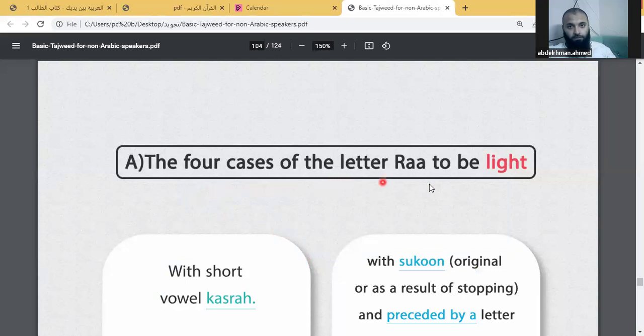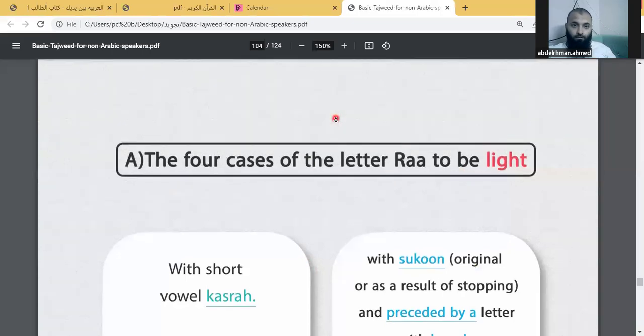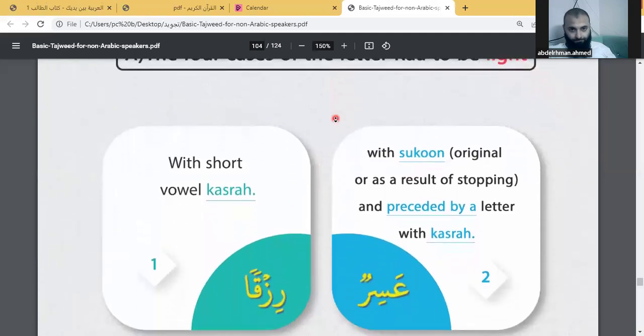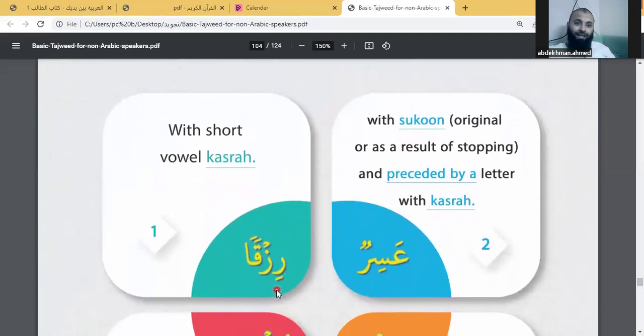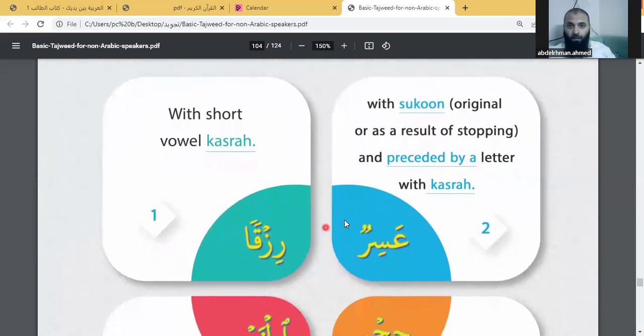The 4 cases of the letter Ra to be light: with the short vowel Kasra, when the Ra itself has Kasra, like this: Rizqa, Rizqa, Rizqa. Second case, with Sukoon, already Sukoon, or Sukoon as a result of stopping.